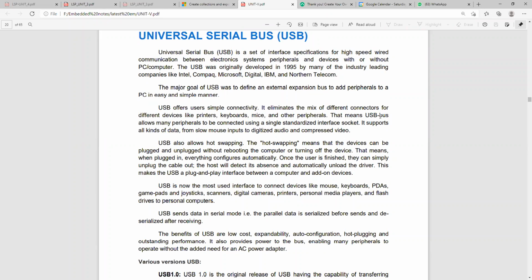The USB bus allows many peripherals to connect using a single standardized interface socket, so it supports all kinds of data, from slow mouse input to digitized audio and compressed video. And the main advantage here is